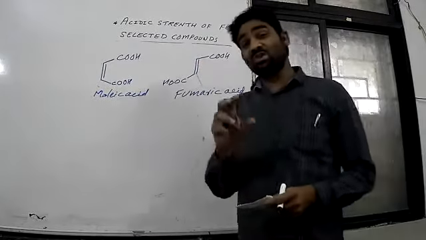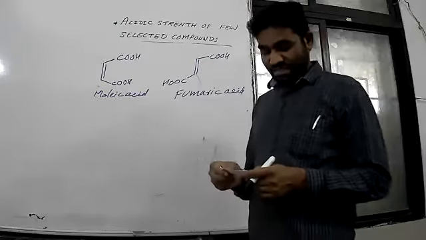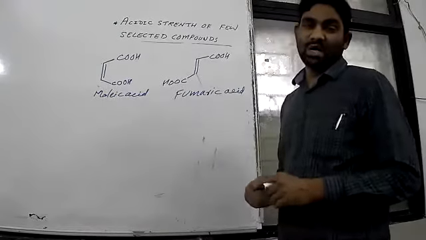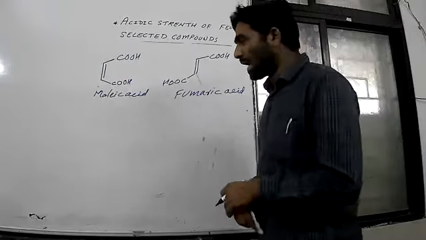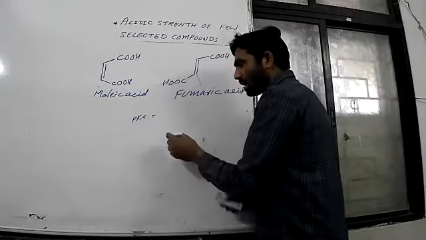Fumaric acid. The question is, which is more acidic? Which is the stronger acid out of these two? And two pKa values are given, suppose 1.92 and 3.01. So two pKa values are given. Out of these two, which will be strong? Now comment on their acidity, their property, which is strongest.